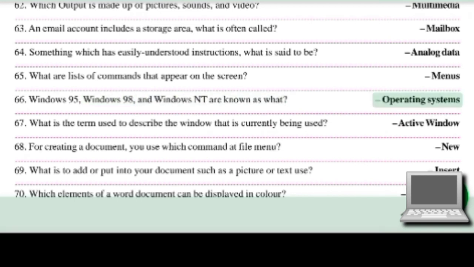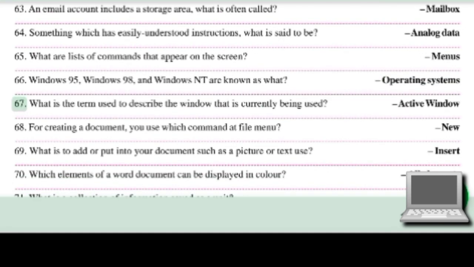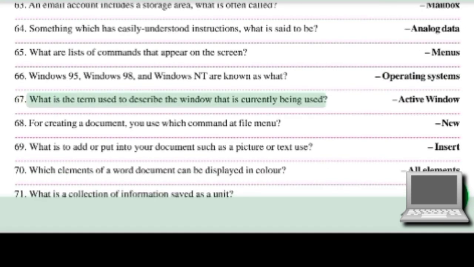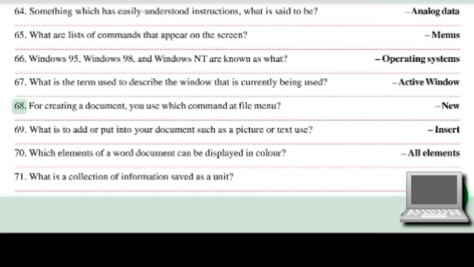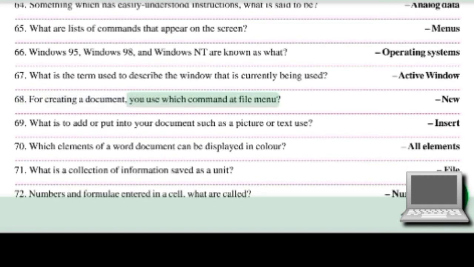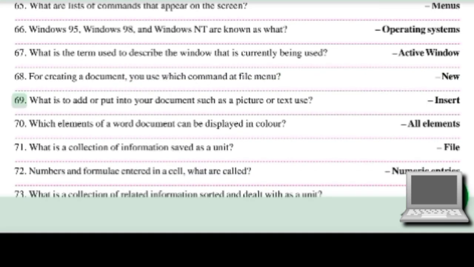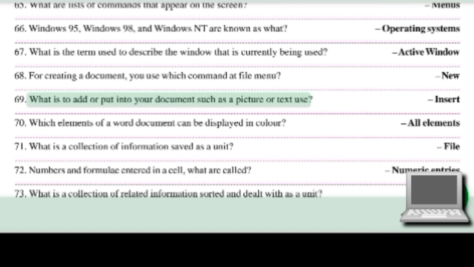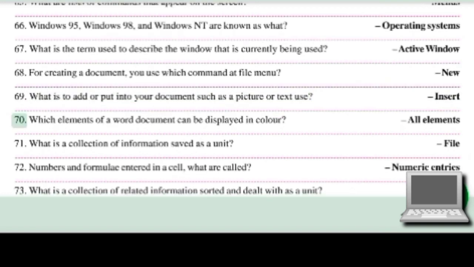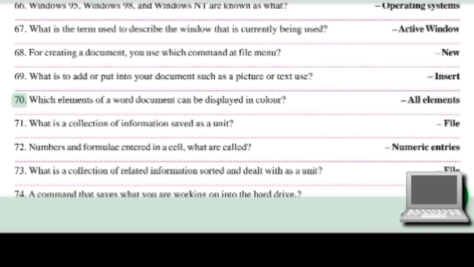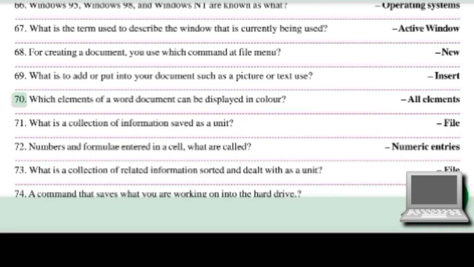Operating systems. 67. What is the term used to describe the window that is currently being used? Active window. 68. For creating a document, which command do you use in the File menu? New. 69. What is used to add or put into your document something such as a picture or text? Insert. 70. Which elements of a Word document can be displayed in color?